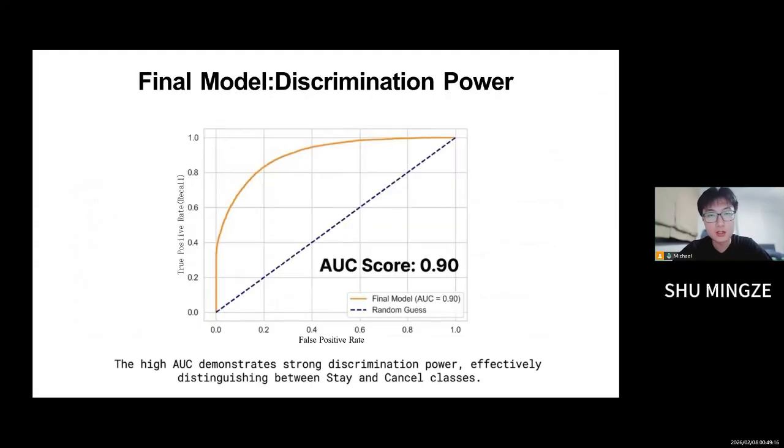In contrast, our final model achieved significantly higher performance. We reached an AUC score of 0.9. This score demonstrates strong discrimination power, meaning the model is now highly effective at distinguishing between the stay and cancel classes. This confirms that our data governance pipeline successfully extracted the necessary signals from the noise.